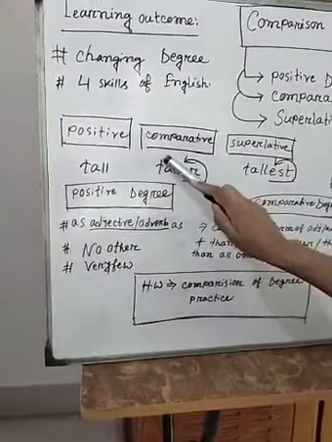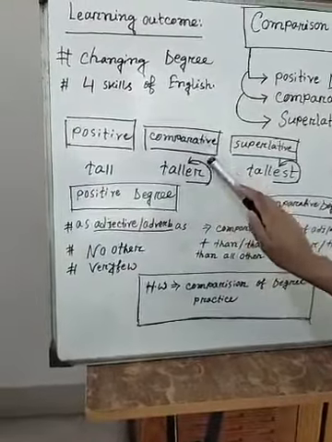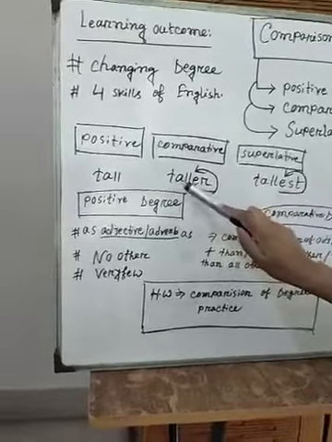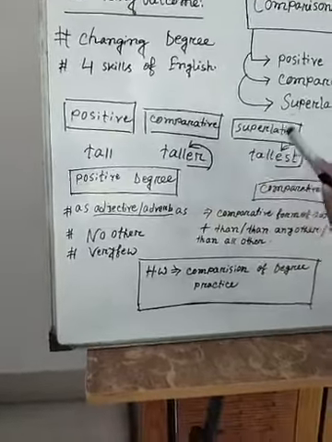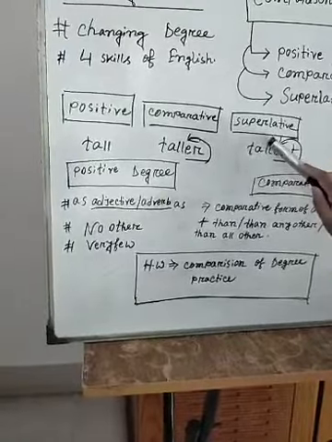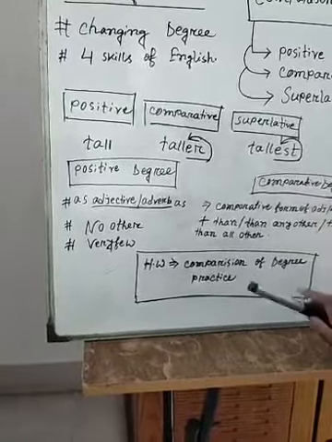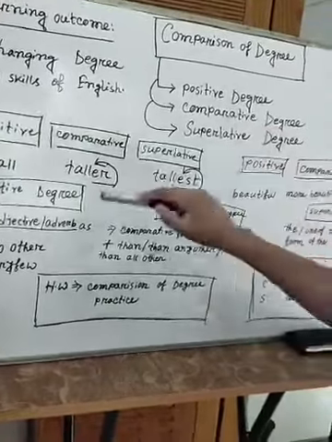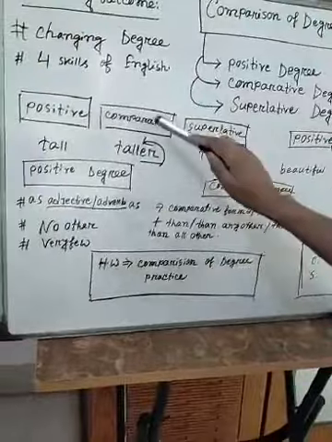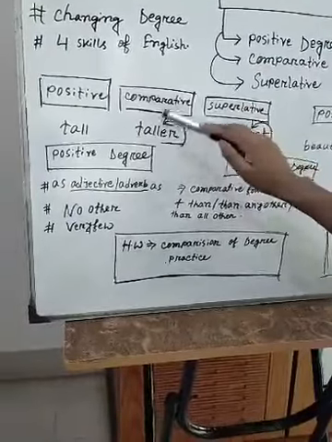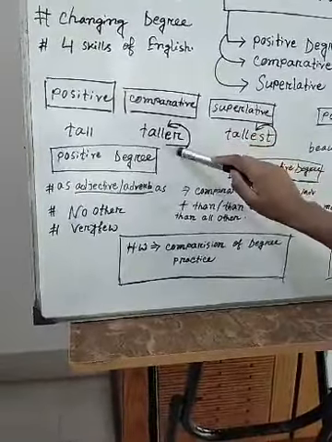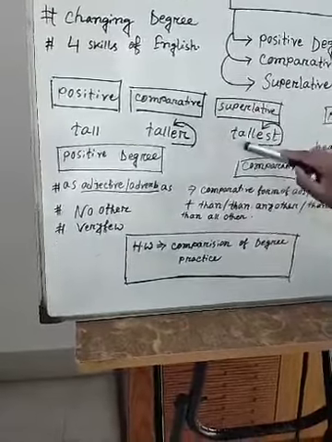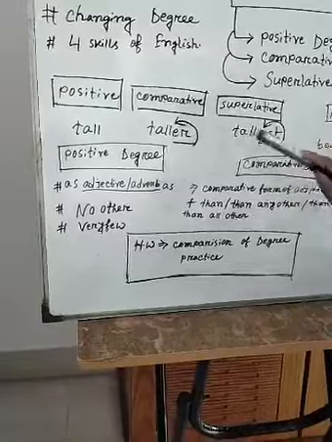We need to know the comparative form of the adjective or adverb, and of course we should know the superlative form, because if we want to change these 3 degrees, first of all we should know how to make the comparative form of the adjective or adverb, and how to make the superlative form.